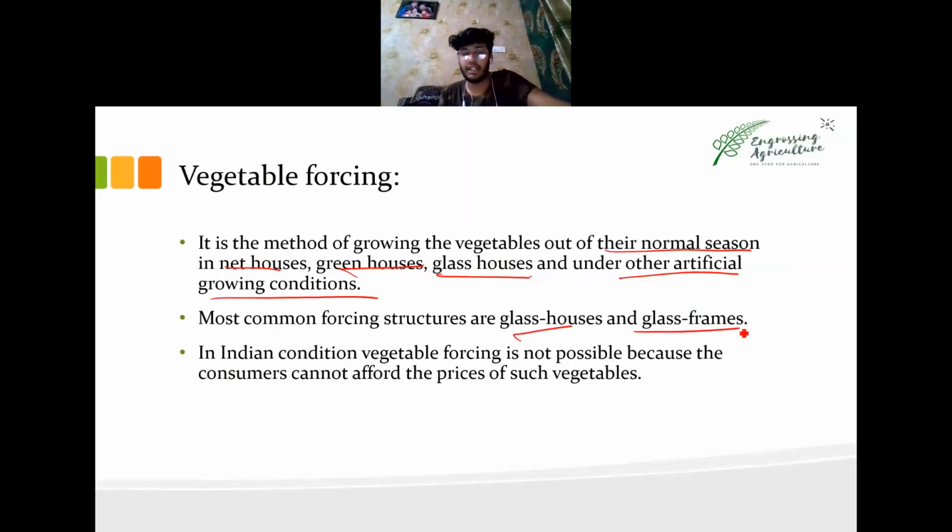In Indian condition, forcing is not possible. Why? Because it is expensive. Because if a carrot which is 30 rupees per kg in winters will be 100 rupees per kg in summers, people won't be buying that vegetable. Obviously, we are not this much developed in our country.